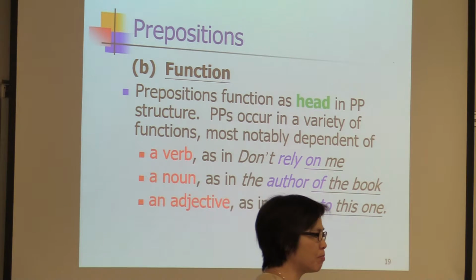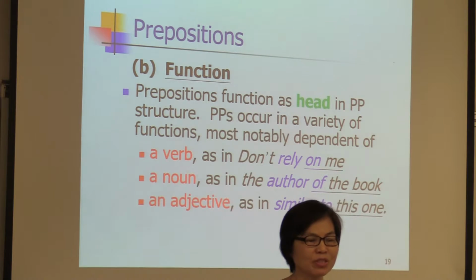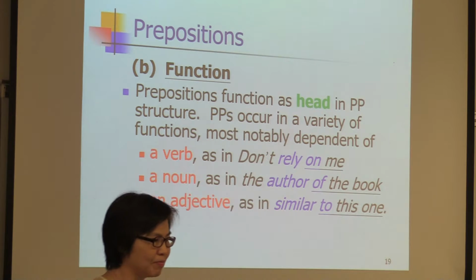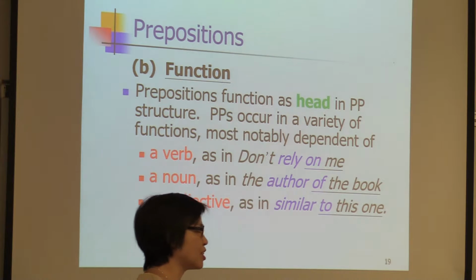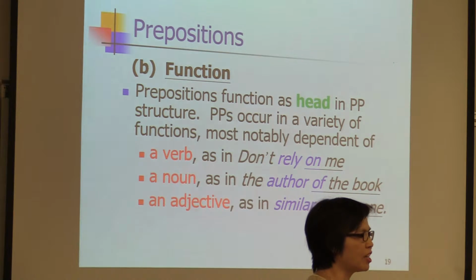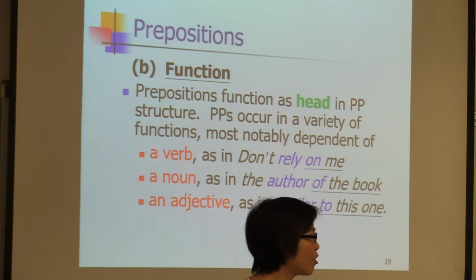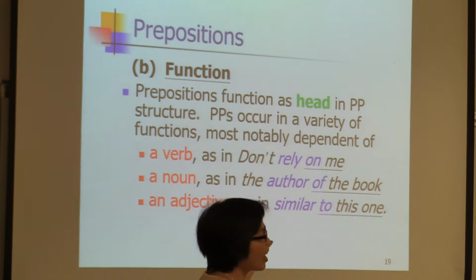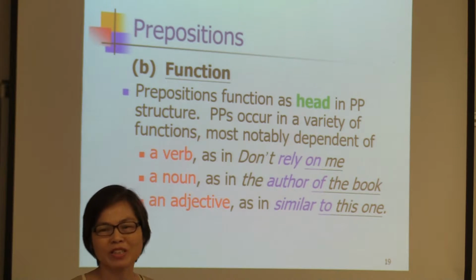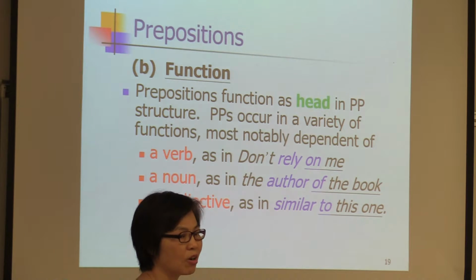Some grammarians may call this the obligatory complement. That means we need it to complete the sentence. It's different from a predicative complement. A predicative complement usually has a linking verb, the verb be. But here, rely is not a linking verb, but on me is a complement to complete the sentence. So Collins calls this an obligatory complement.